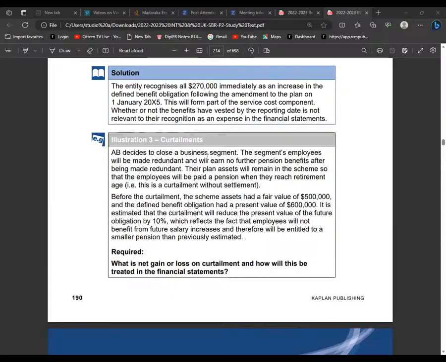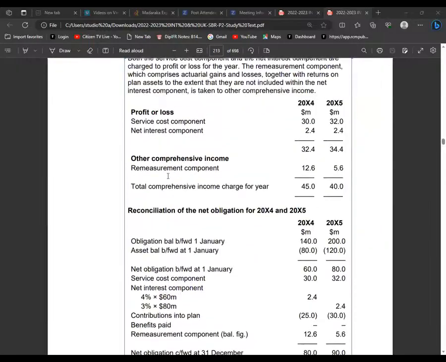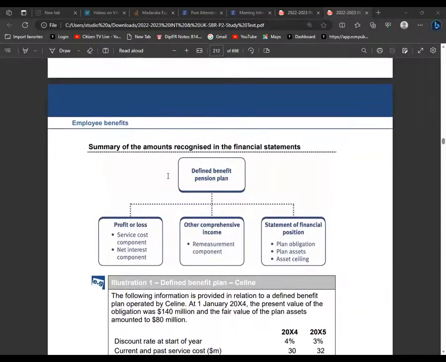Look at this illustration here. Summary of the amounts recognized in the financial statements. For profit or loss, you take the service cost component and the interest component.